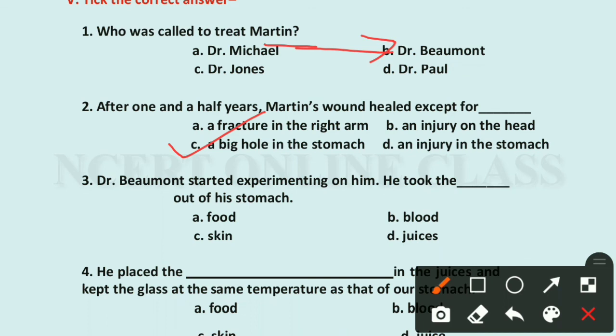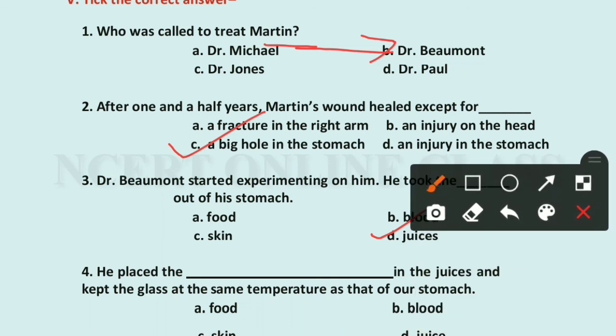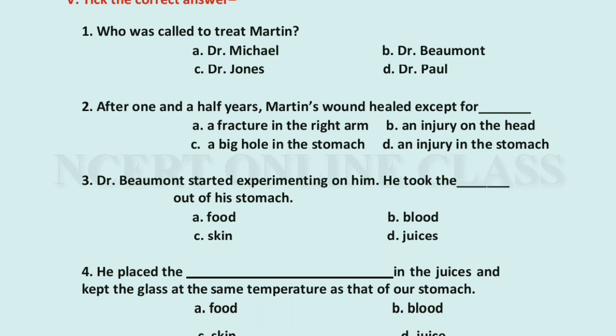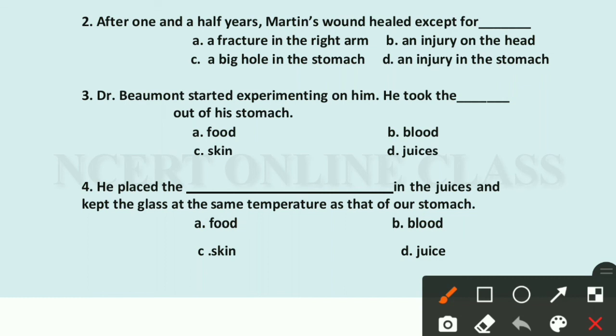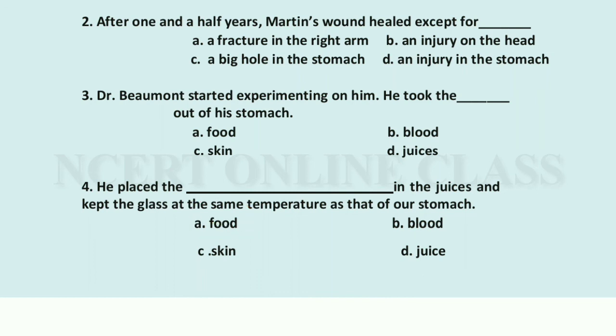He took the juice. Okay, then the last question. He placed the dash in the juice and kept the glass at the same temperature as that of our stomach. It is food. The answer is food.